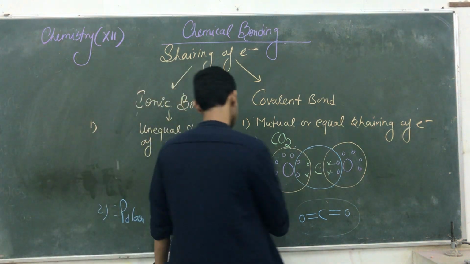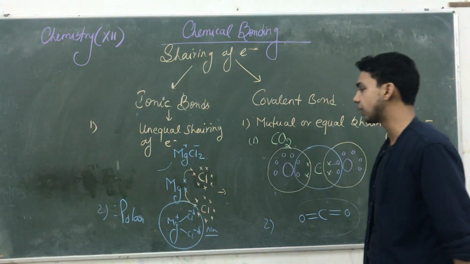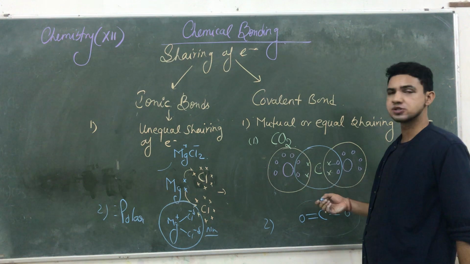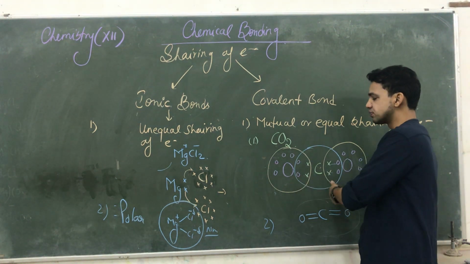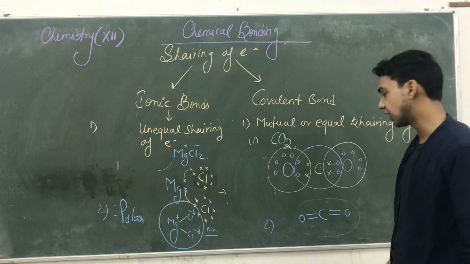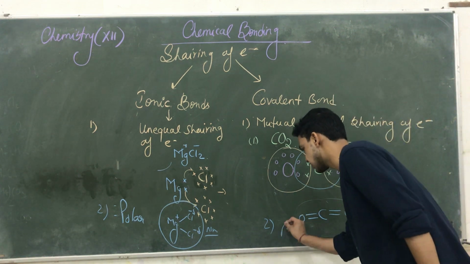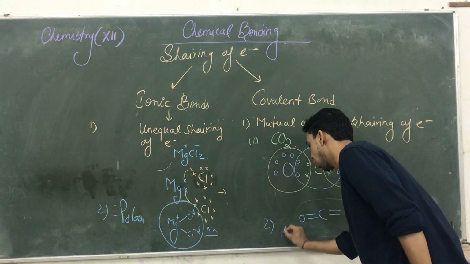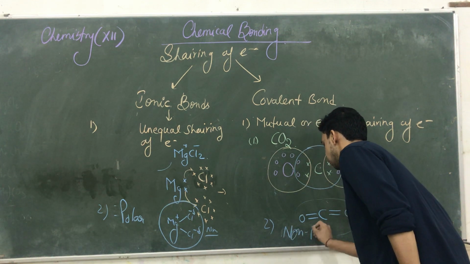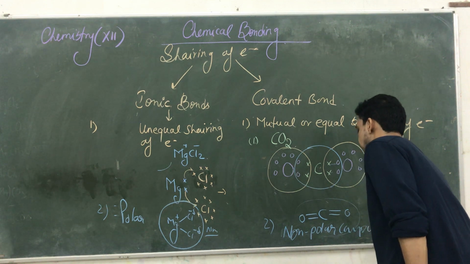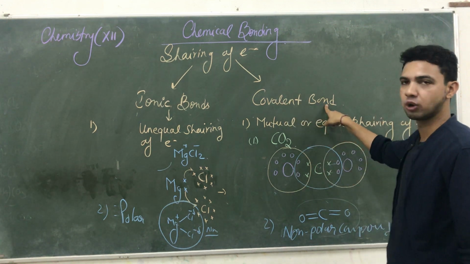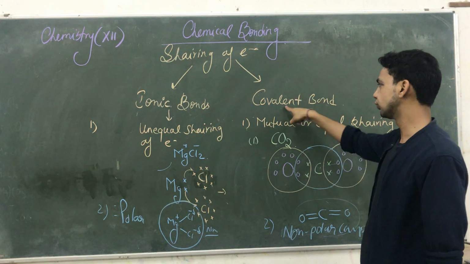But what happens in the case of this covalent compound? The covalent compounds are those compounds in which the mutual sharing of electrons takes place. Due to this mutual sharing, they are not carrying any positive or negative charge. Such a compound is known as a non-polar compound. Non-polar compounds. Or such a bond is also known as the non-polar bond, and such a bond is also known as the covalent bond.